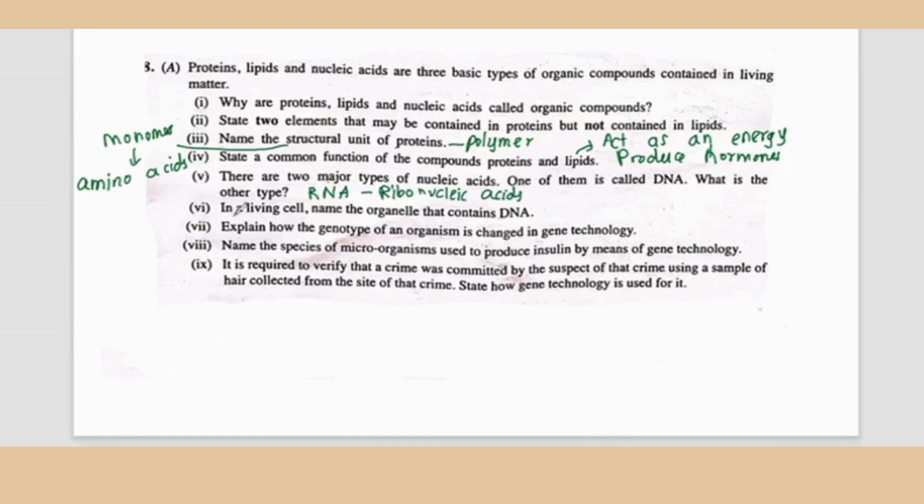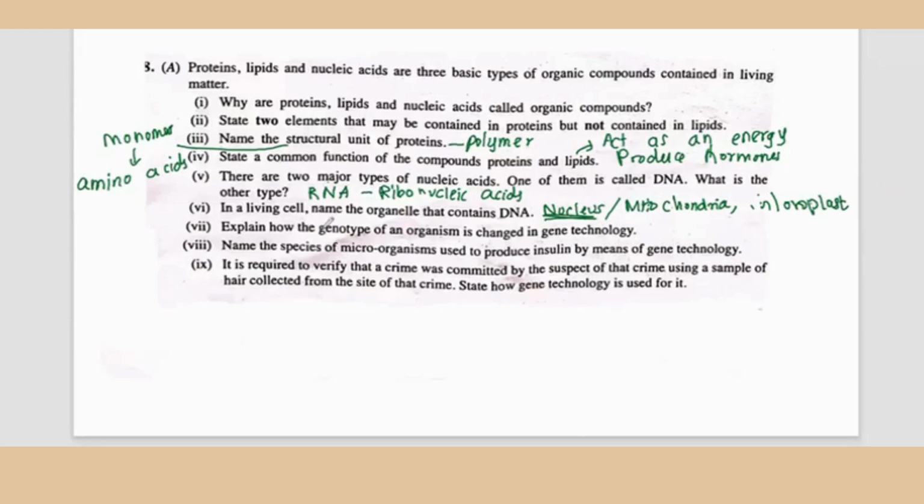Sixth question, in a living cell, name the organelle that contains DNA. DNA is present in the nucleus of cells. It is also present in the mitochondria and chloroplast. But better if you can say nucleus. Nucleus is the main organelle that contains DNA, so you can say nucleus.